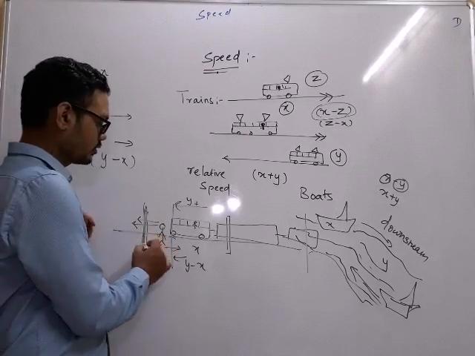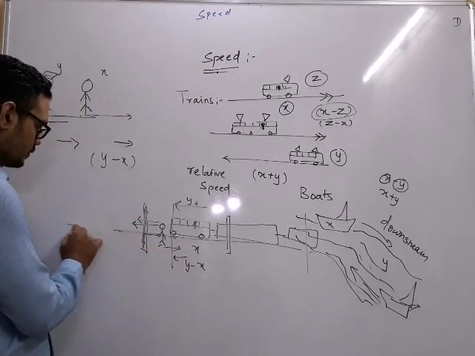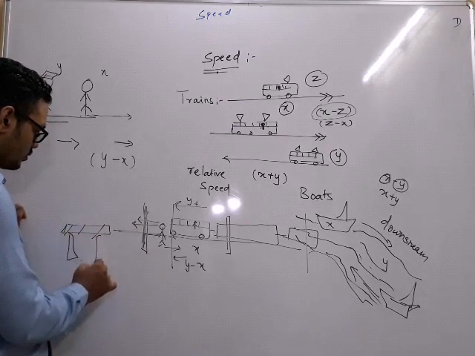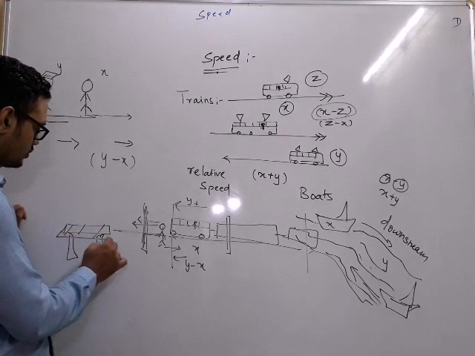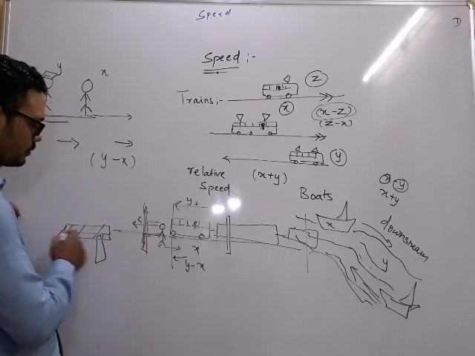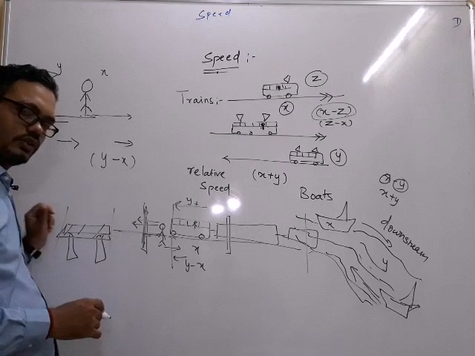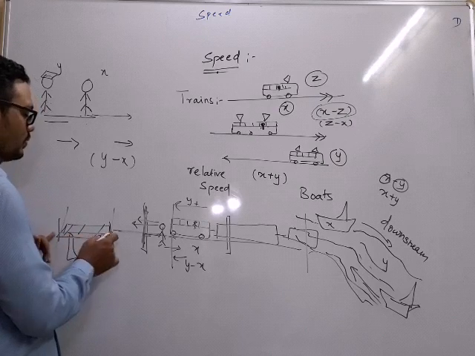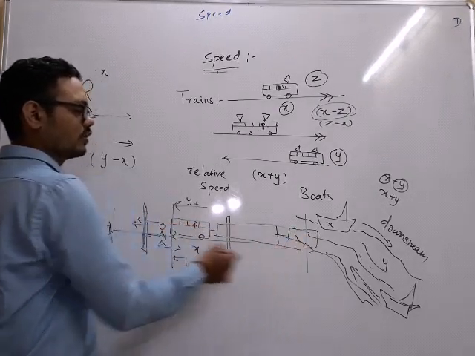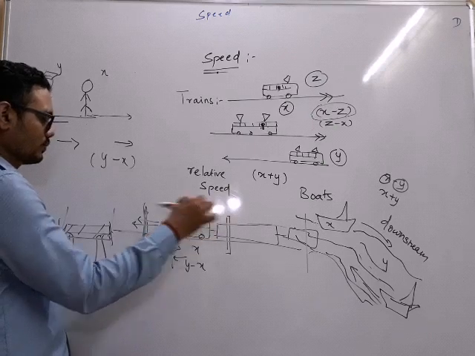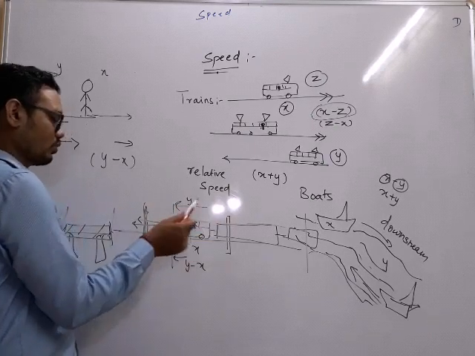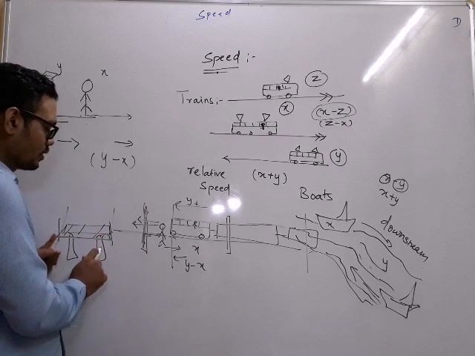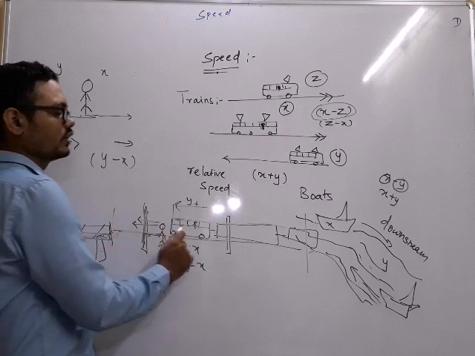Now, when it is crossing a bridge, this is a bridge. It's a very strong bridge which will not fall, and the train is about to pass from here. If someone has to say what is the distance traveled in this case, it has traveled the distance of the bridge plus its own length, because it's not one single bullet passing through this, it is the entire train. It has to cross the entire length of its own. So the distance in this case will be the length of the bridge and the length of the train.